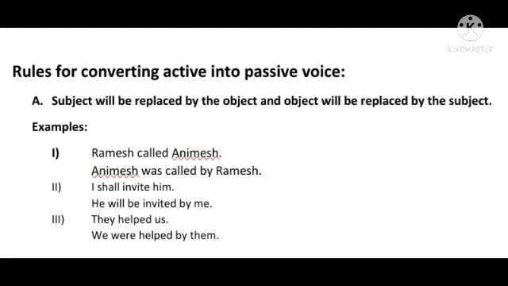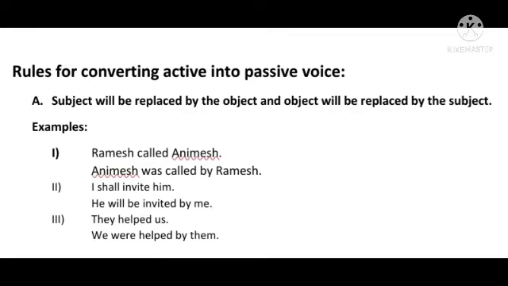Now let's see the rules for converting active into passive voice. The very first rule: the subject will be replaced by the object and the object will be replaced by the subject. They will change their positions. If the subject and object are nouns, they will simply replace each other. For example, Ramesh called Animesh, and in the passive voice, Animesh was called by Ramesh. Animesh has replaced Ramesh.